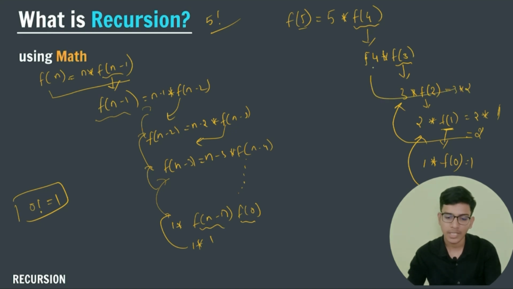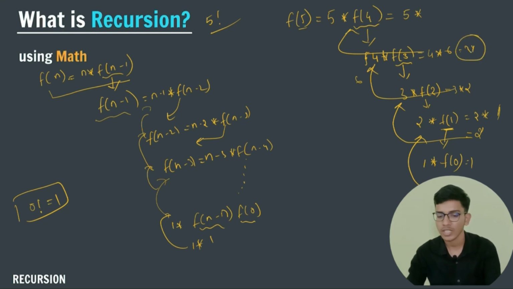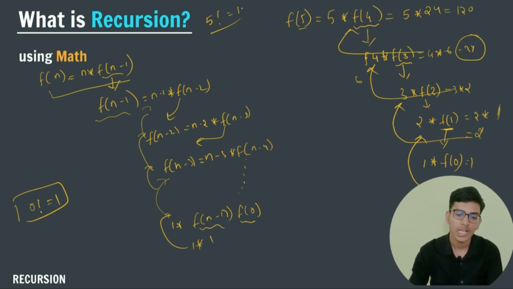So this thing will return me 6. So the answer here, 4 factorial is equal to 4 into 6, that is, 4 factorial is 24. So I will return the answer to my 4 factorial, and the final answer will be 5 into 4 factorial. What is 4 factorial? We already found out that 4 factorial is 24. So the answer will be 120. So the 5 factorial value is 120.